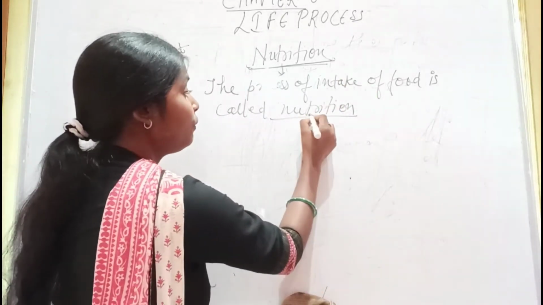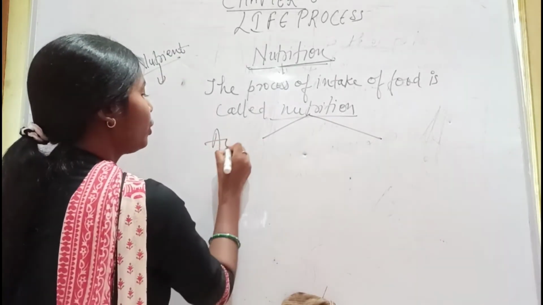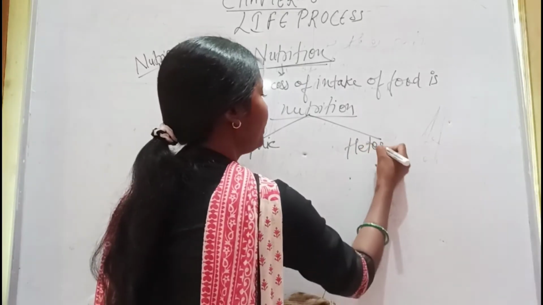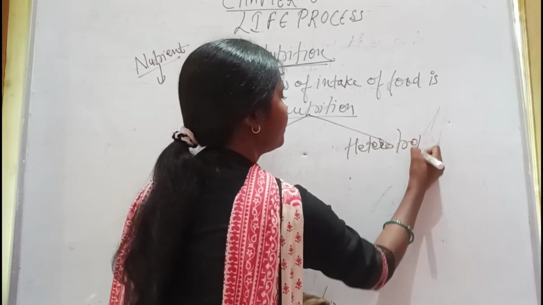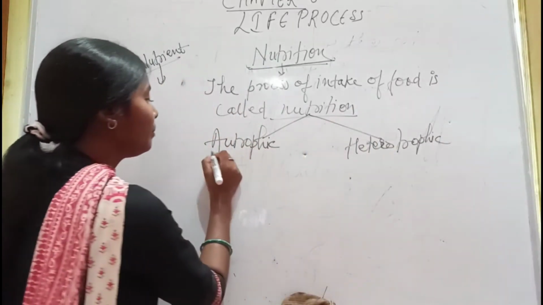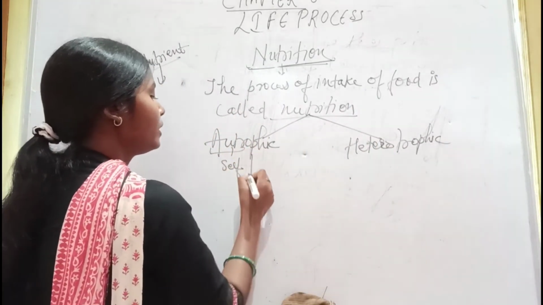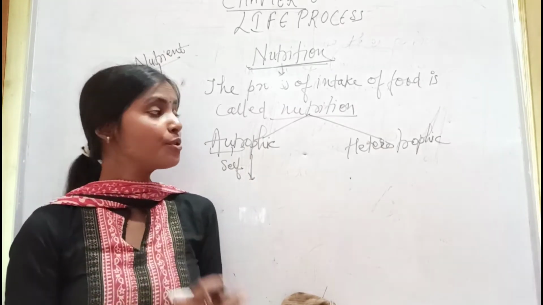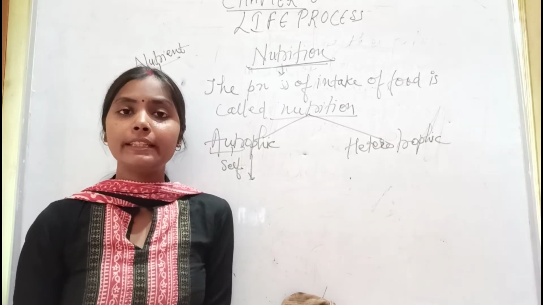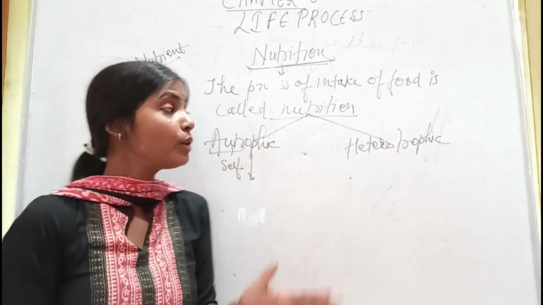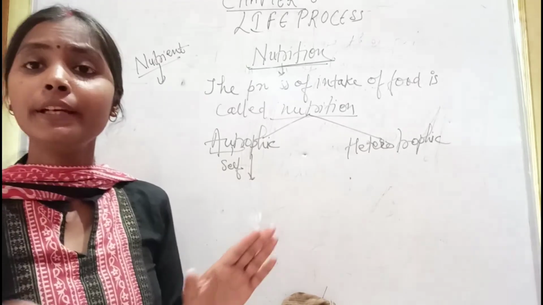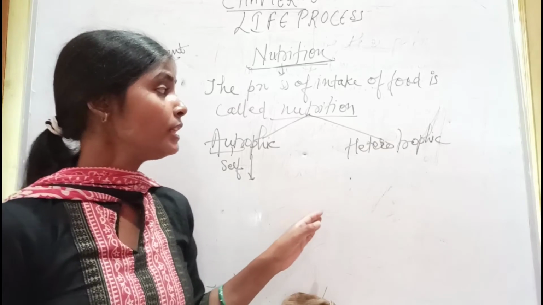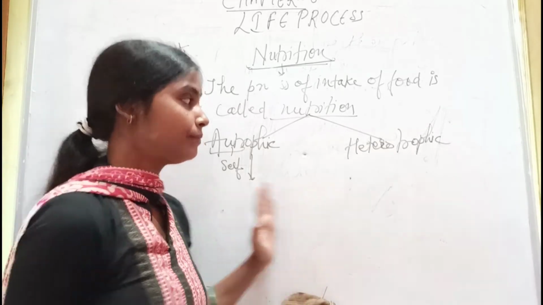Nutrition is of two types: autotrophic nutrition and heterotrophic nutrition. Auto means self. So in this form, the organism prepares its own food. That is known as autotrophic nutrition. And heterotrophic nutrition means the organism depends upon others for its nutrition.